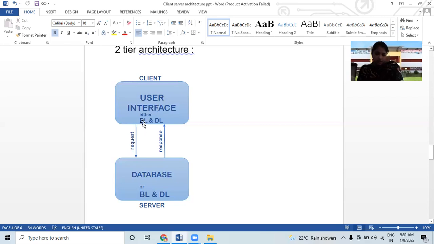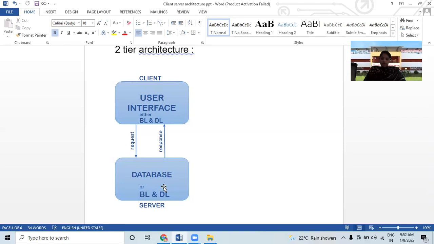And if both are stored in this, then it's called thin client and fat server. जहां पे स्टोर होगा वो फैट साइड इधर आएगा, फैट क्लाइंट हियर, अगर इधर स्टोर होगा तो फैट सर्वर हियर. सो एज लाइक इसको ऐसे हम लोग कॉल करेंगे. ओके, अगर यूजर इंटरफेस में स्टोर होगा तो इट्स कॉल्ड thin server and fat client, and here thin client and fat server. Okay, if business logic and data logic are stored on server, it is called thin client and fat server architecture. This kind of architecture is affordable and better.